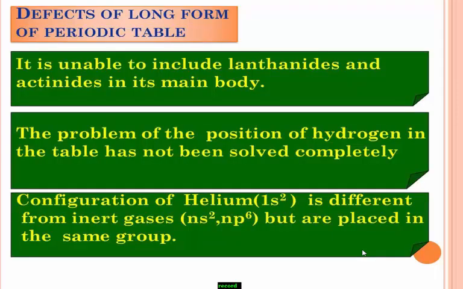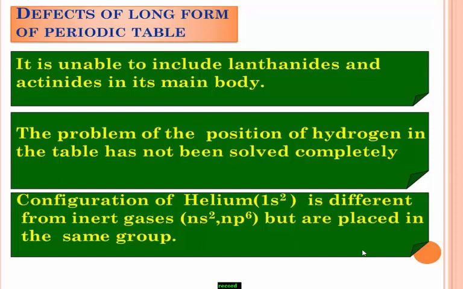There are some defects of the long form of the periodic table. It is unable to include lanthanoids and actinides in its main body, because these actinides and lanthanides are observed at the bottom side of the periodic table. The problem of the position of hydrogen in the table has not been solved completely.